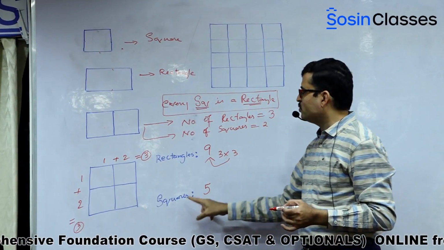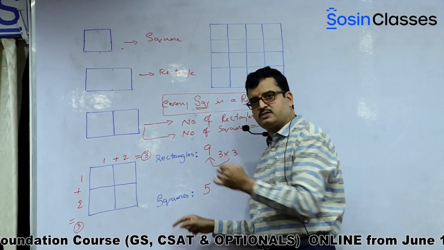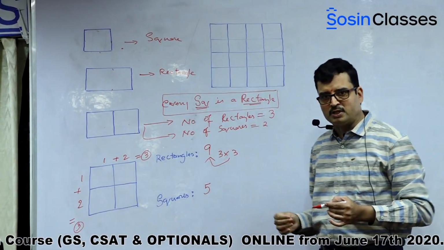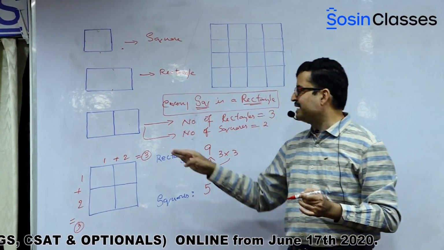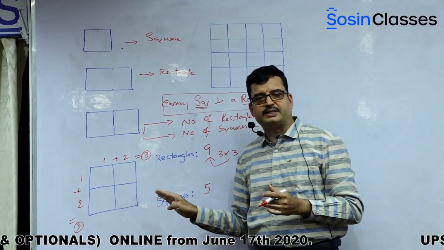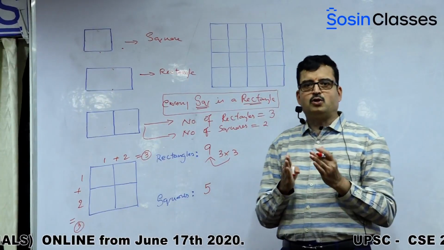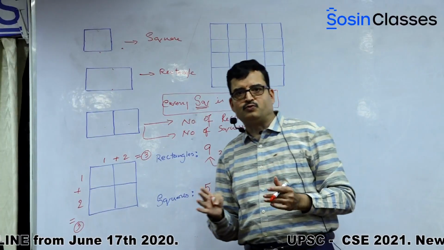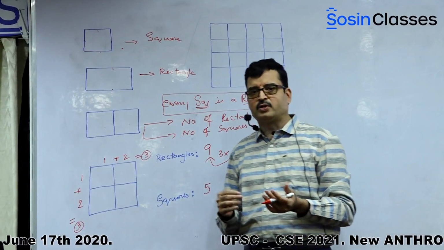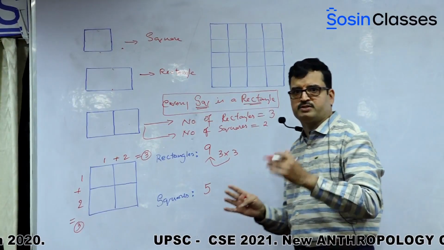Now, in case I want to find out squares, like how many squares are there, what is the technique that we have to adopt? Please note, basically there is a mathematical formula to find the number of rectangles, but I've told you that we'll not be discussing it from a mathematical point of view, we'll be discussing it from a logical point of view, okay? The best way to remember such kind of questions.